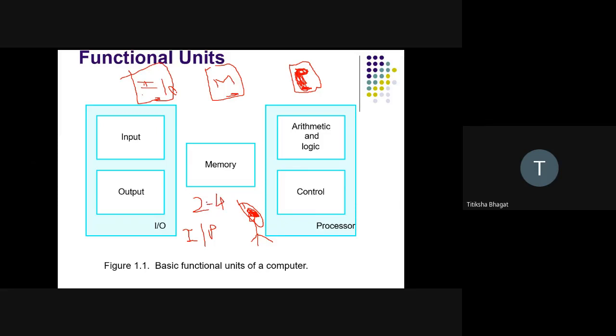And then, after taking this 2 and 4 as input, you will add them. When you take the very first number, I am telling you that 2 is the first number. You will store this 2 in your memory.